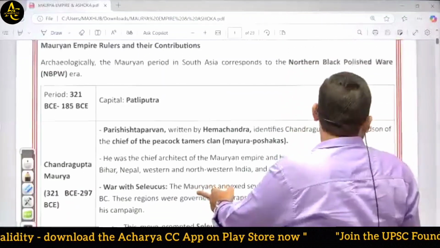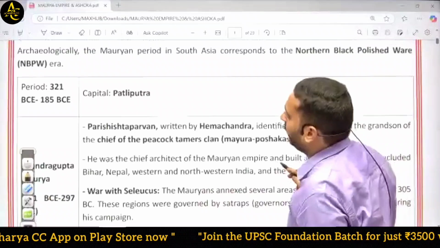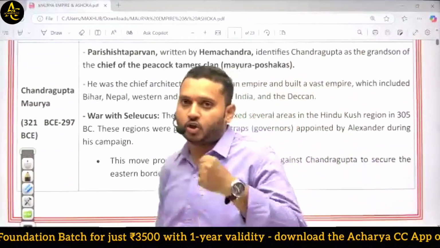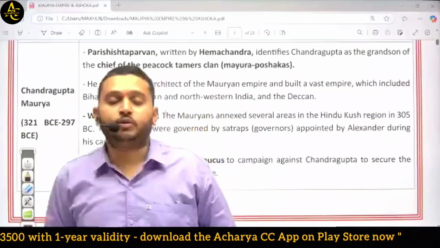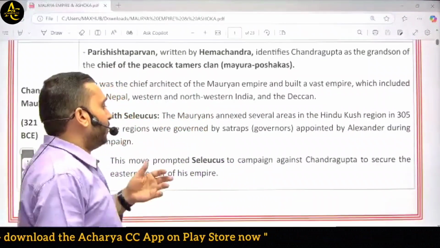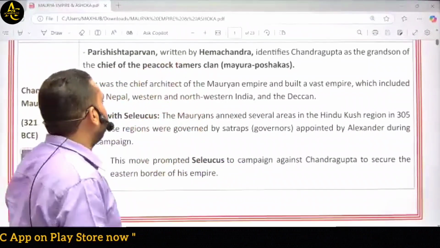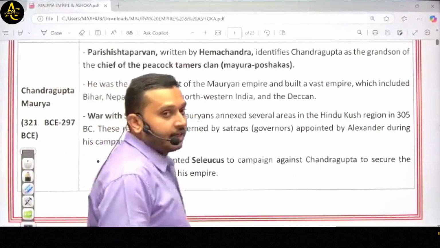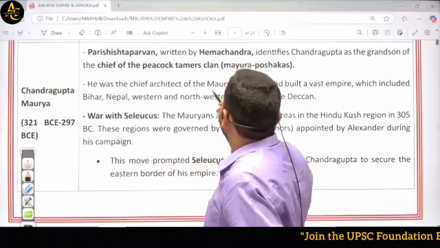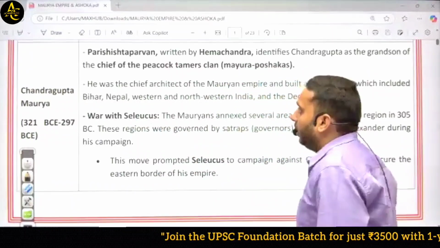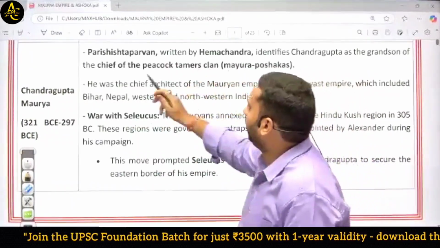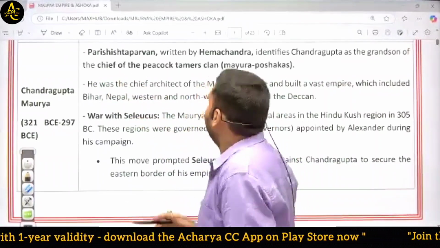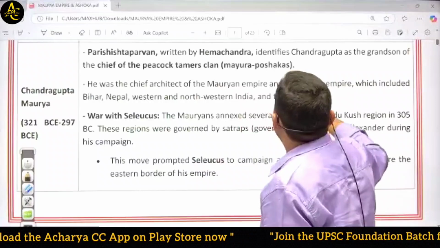So first of all, we're discussing the rulers of the Mauryan Empire. First ruler was obviously Chandragupta Maurya, who was the founder of this great empire, considered India's first big king. There is another important book mentioned by Hemachandra. Hemachandra was a monk. He wrote a book, Parishishta Parvan, which also mentions Chandragupta.